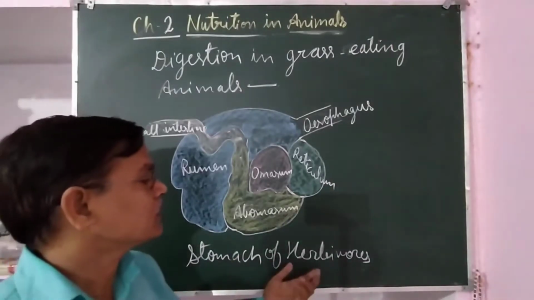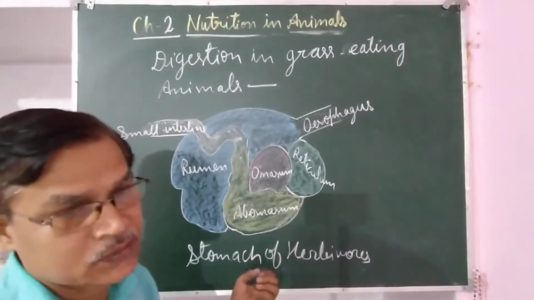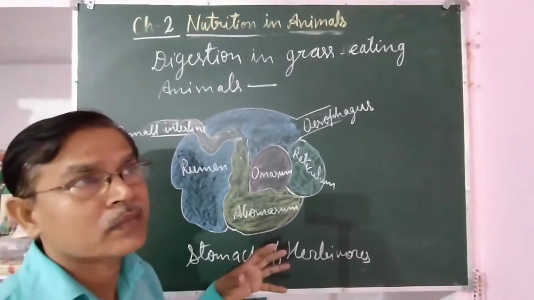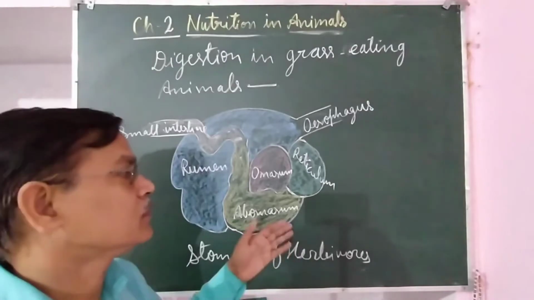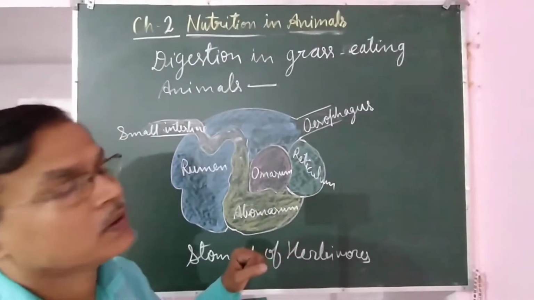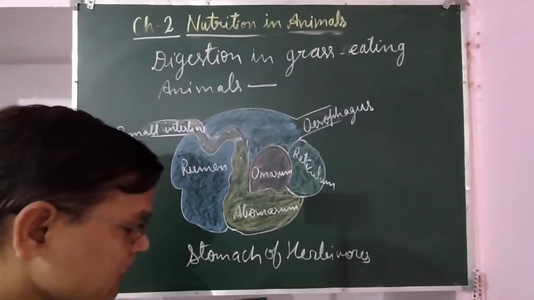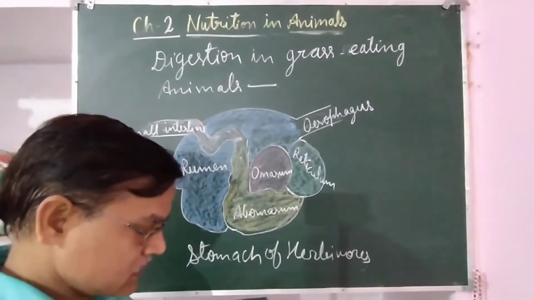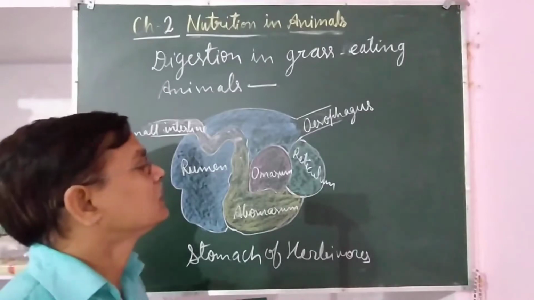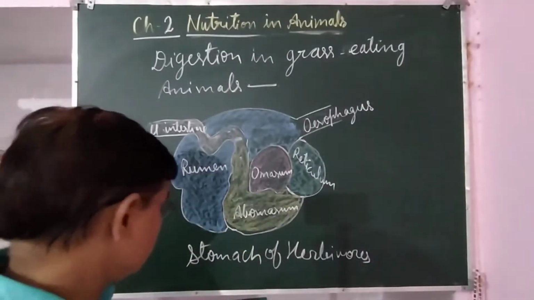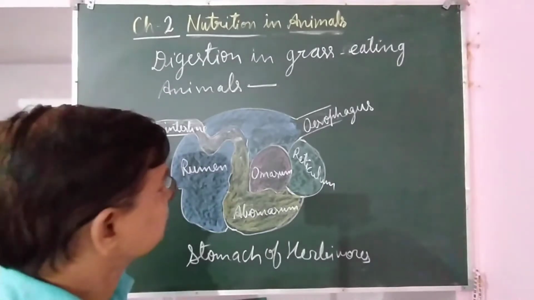Most of the herbivores are ruminants. Ruminants are the animals who chew their food after eating. So their stomach is somewhat complex. They are not like us, as our stomach is single chambered. Their stomach has 4 chambers.